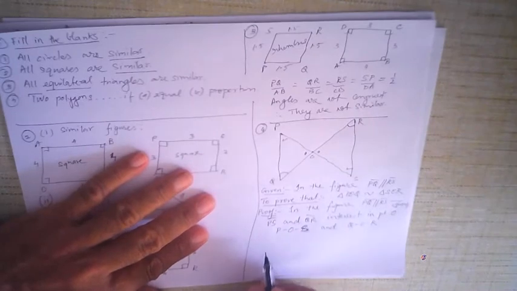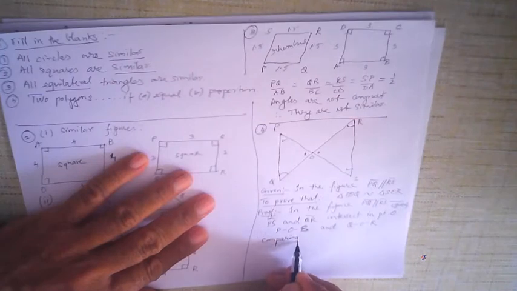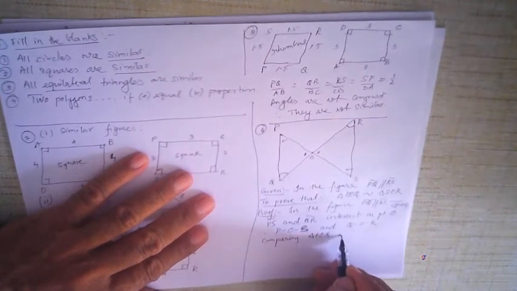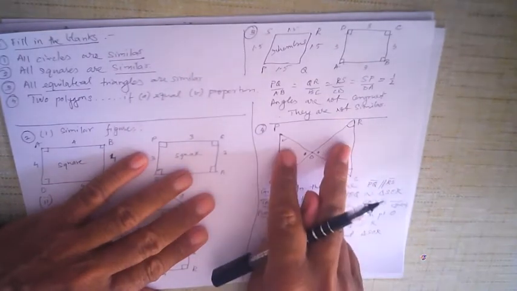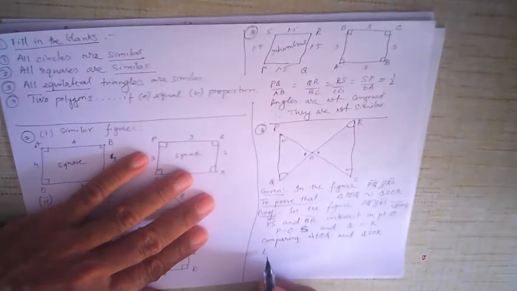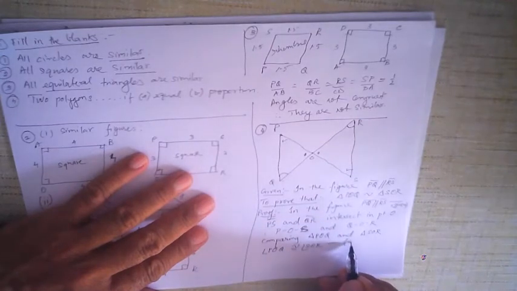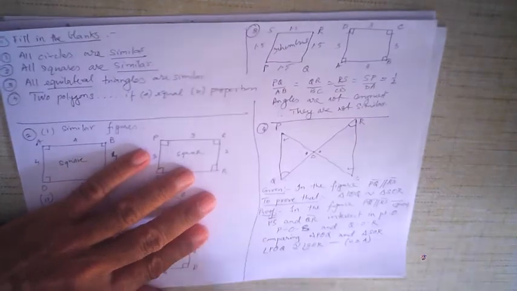So first of all, comparing, which are the two triangles we are comparing? Comparing triangle POQ and triangle SOR. We are comparing these two triangles. Angle POQ is congruent to angle SOR, which are marked with a dot. What is the reason? The reason is vertically opposite angles. In short, we write as VOA, vertically opposite angles.